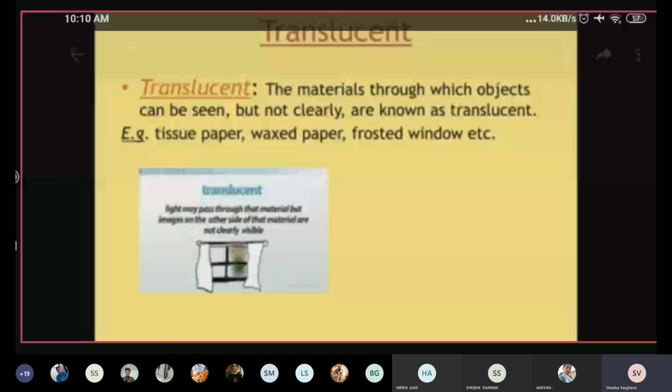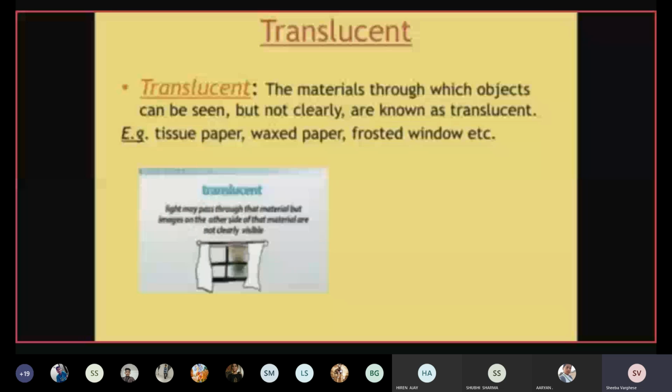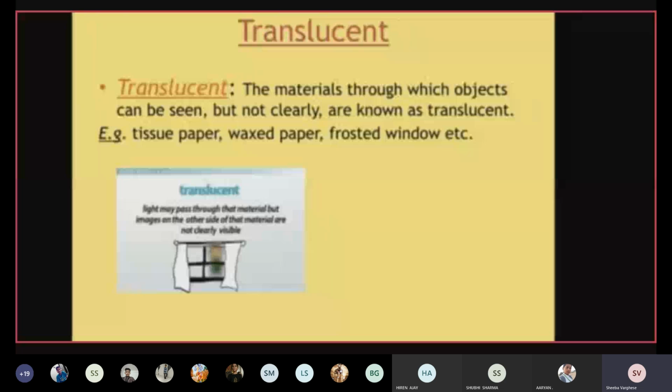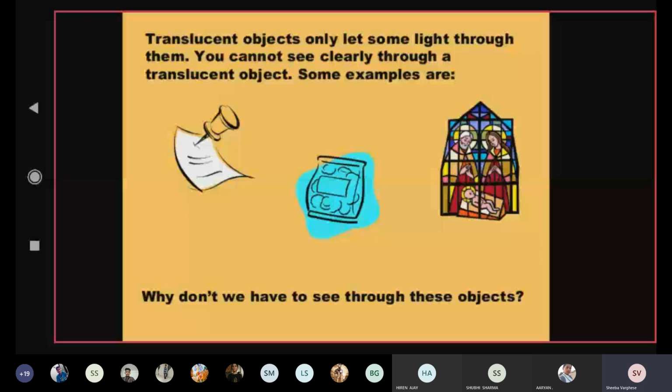In translucent, we have tissue paper, wax paper, oiled paper, we can say. Or frosted window. Frosted means designer glasses, no? Like I had shown you in this picture. Here you can see the third picture. These designer glasses in which it is not visible very clearly, that is called frosted glass. And ground glass, which is your thick glass, that is called ground glass.